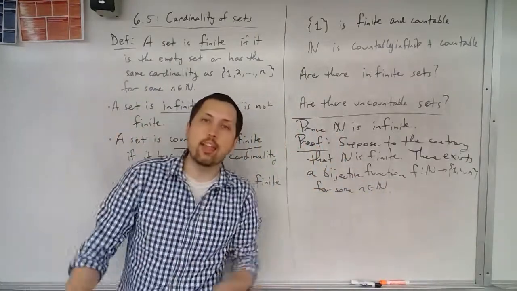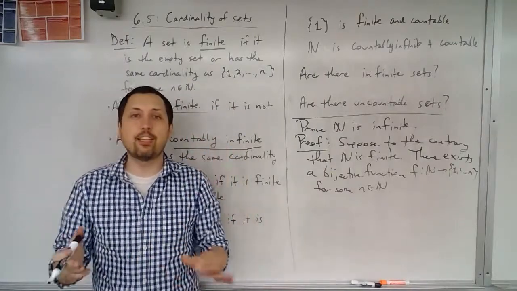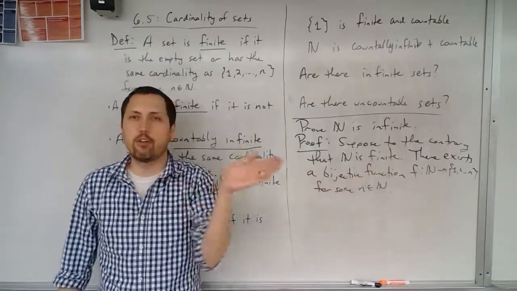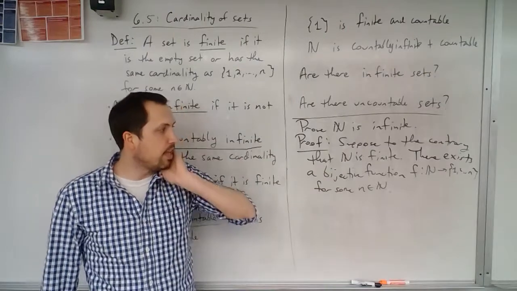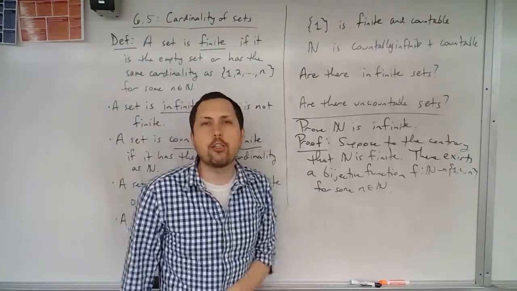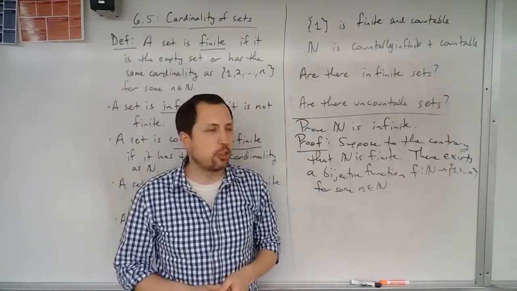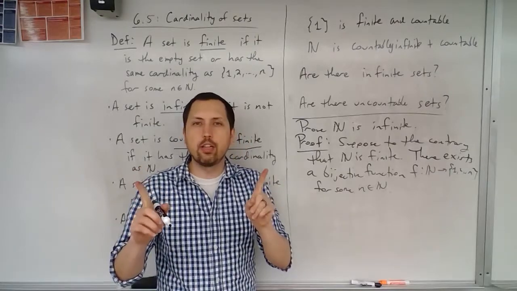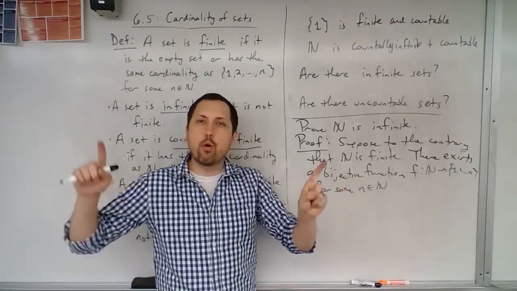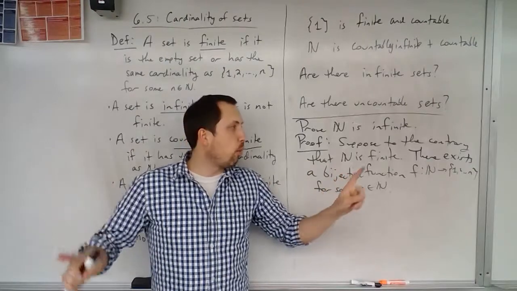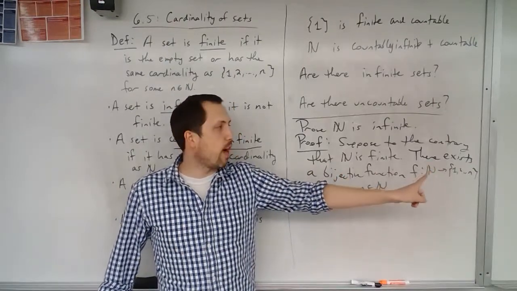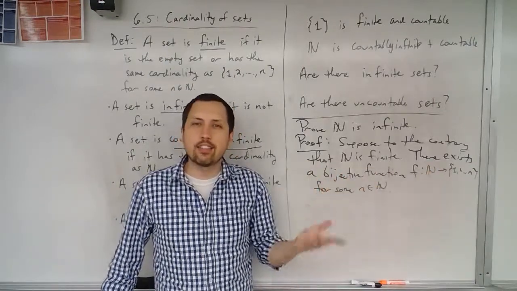So remember, to show that they have the same cardinality, or to state that they do, that means that there exists a bijective function that maps between those. Now, when we think about how we get a contradiction about this bijective function, well, there's two components: it being injective and surjective. So one of those two we will try to argue now is not true.